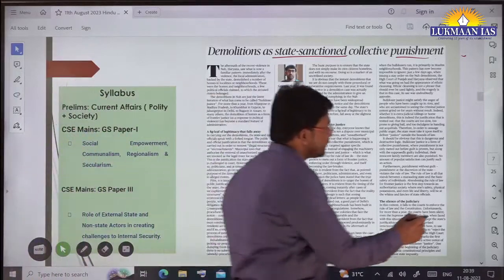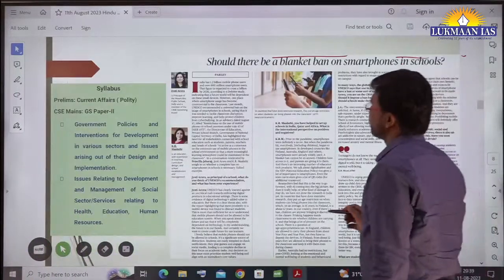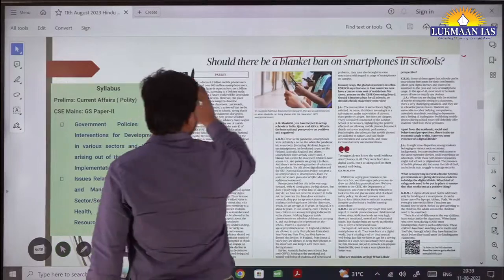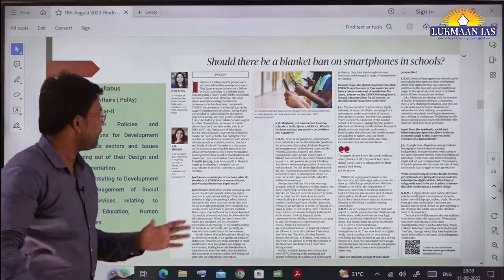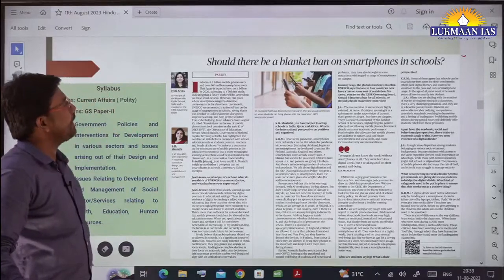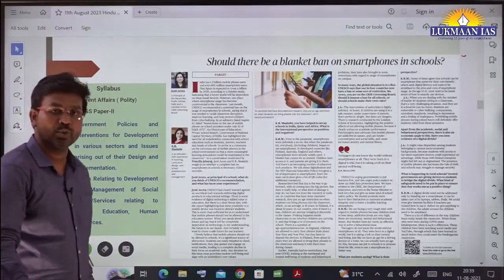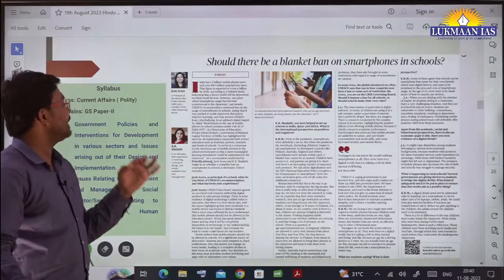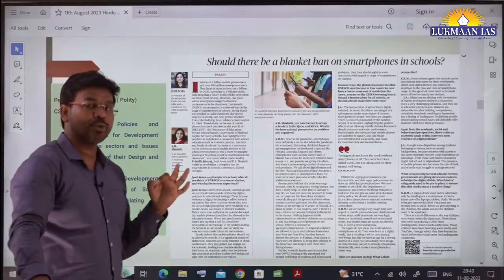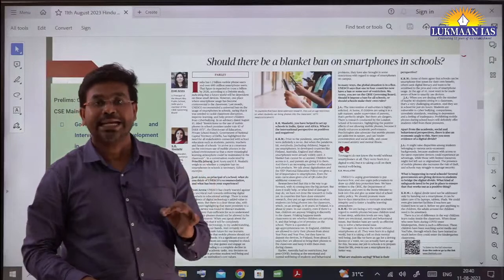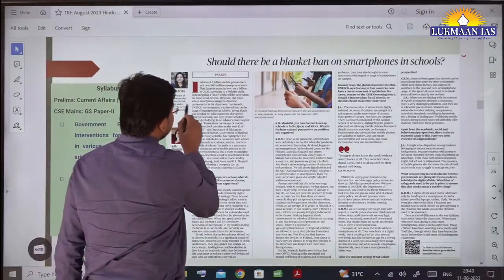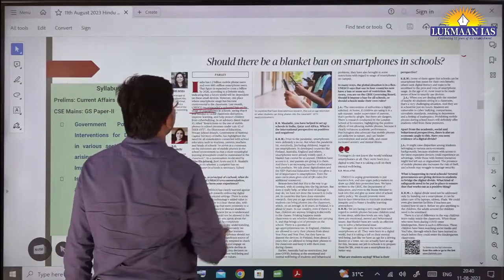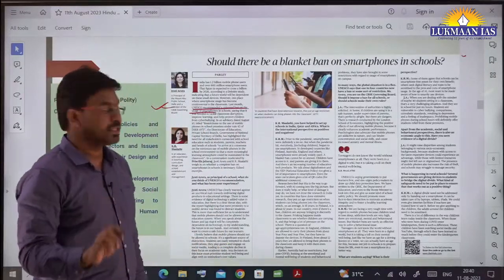Okay, so with this we will move to the next topic now. This topic is again very important. It has been in the news for quite some time. It says, should there be a blanket ban on smartphones in schools? Recently UNESCO, which stands for United Nations Educational, Scientific and Cultural Organization, has recommended a universal ban on the usage of smartphones in schools.